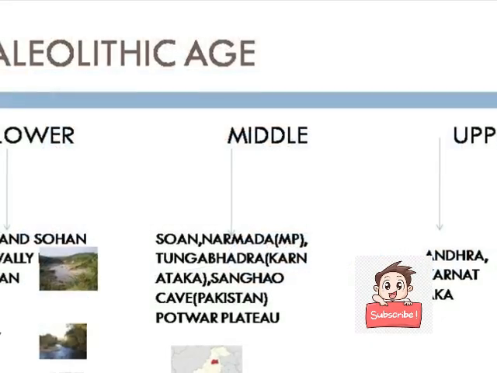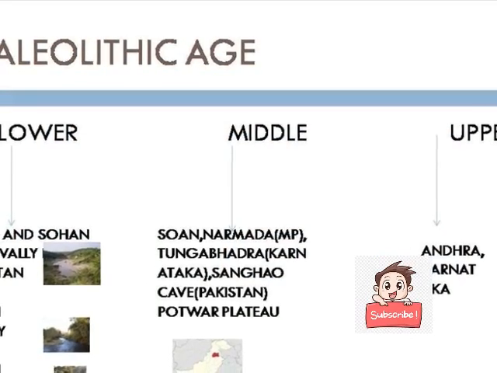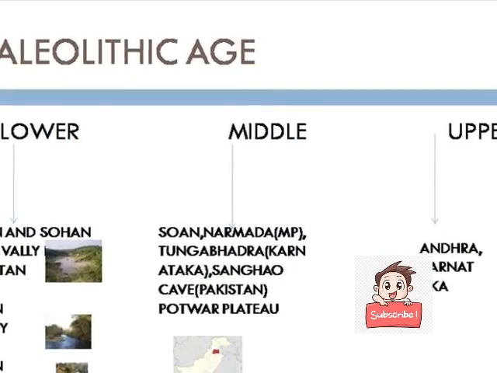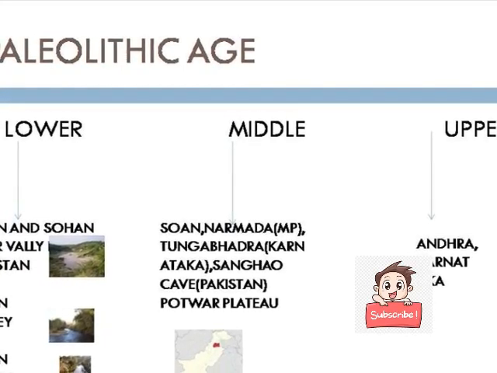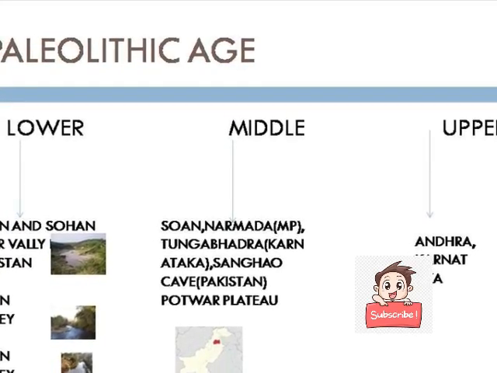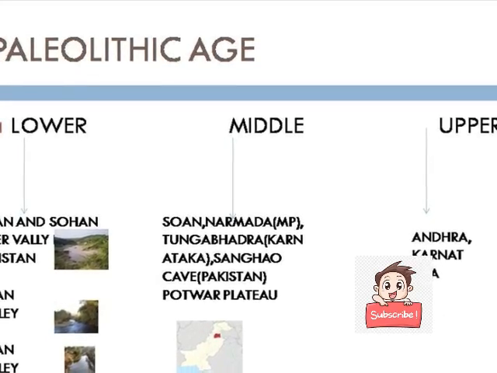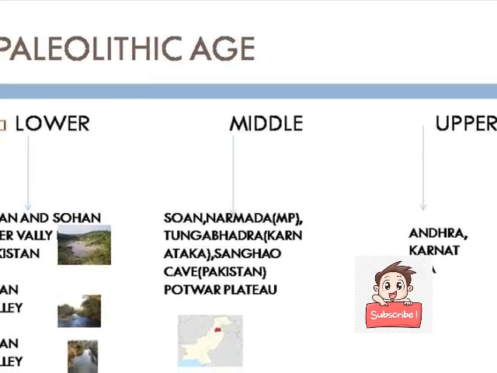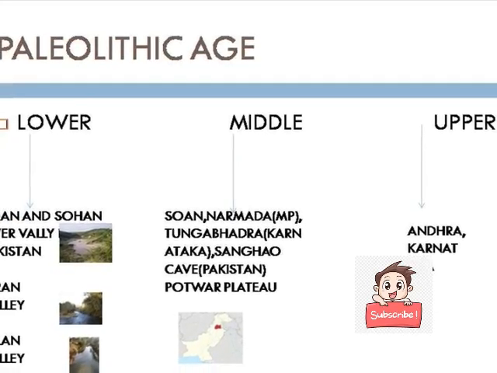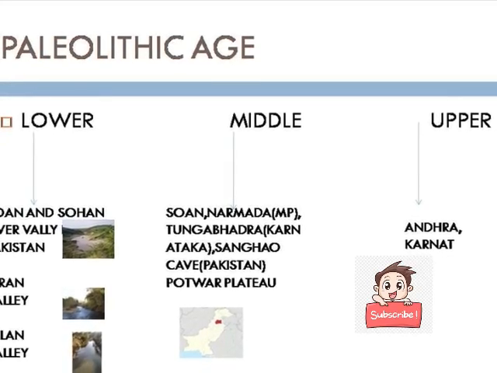So friends, the people of different ages of the Paleolithic age were spread in different parts of India and Pakistan. We can find the evidence of Lower Paleolithic people in the Son or Swan Valley in Pakistan, in the Hiran Valley which is in Gujarat, and the Belan Valley which is in UP.